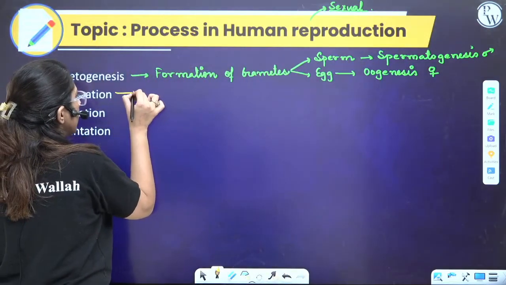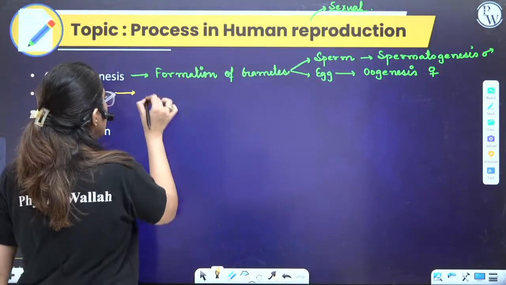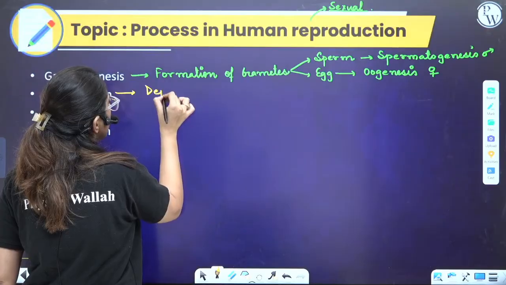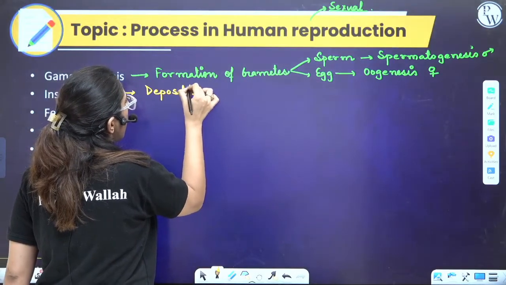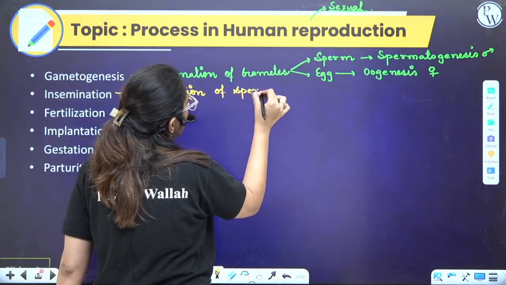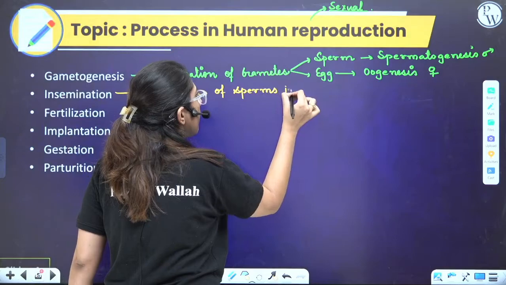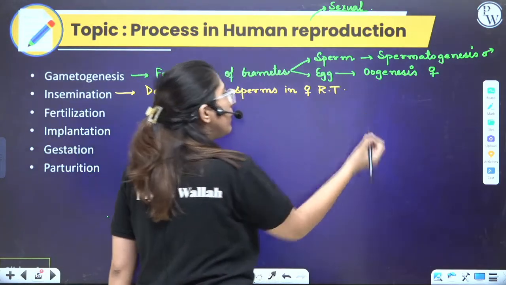Now moving on to the next, which is insemination. So what is insemination? Insemination means deposition of sperms in the female reproductive tract by the male.